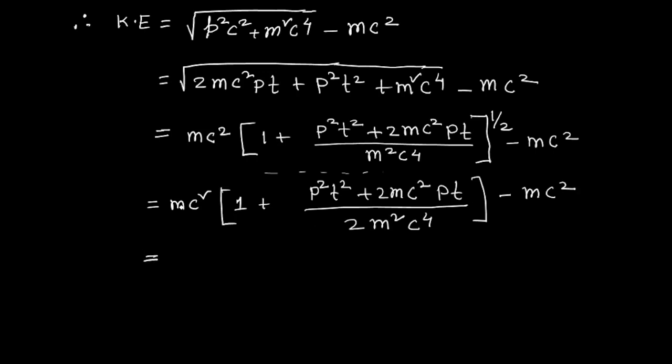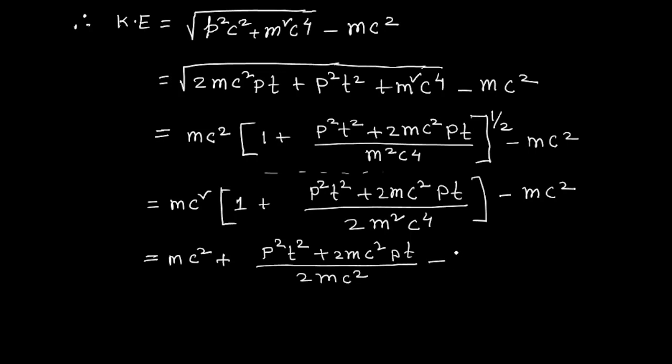Now if we multiply this mc square with the bracket term, we'll get mc square plus p square t square plus 2mc square into pt divided by 2 into mc square, and then minus mc square.